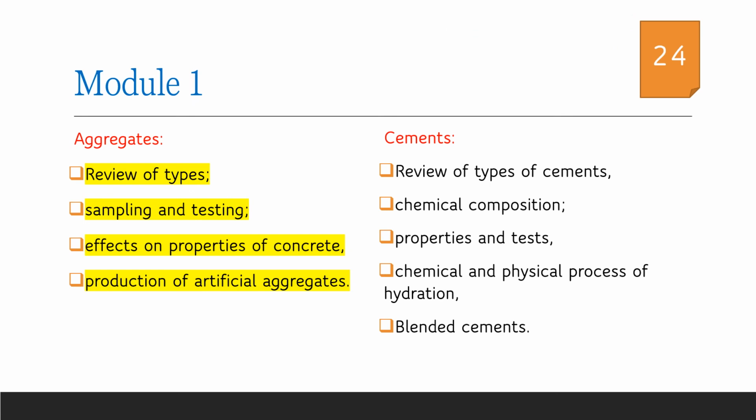In the previous lectures, we have discussed mainly aggregates. We have discussed the classification of aggregates, sampling and testing methods of aggregates, then the effects of aggregates on properties of concrete, and finally in this session we have discussed what artificial aggregates are and the various production methods of artificial aggregates. In the coming sessions, we will be discussing more about cements.